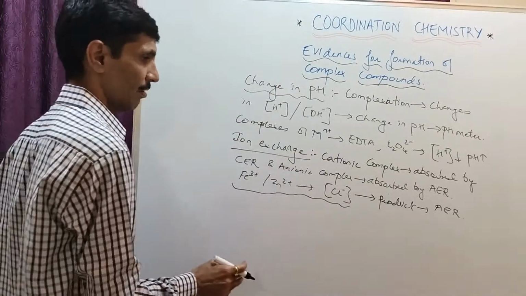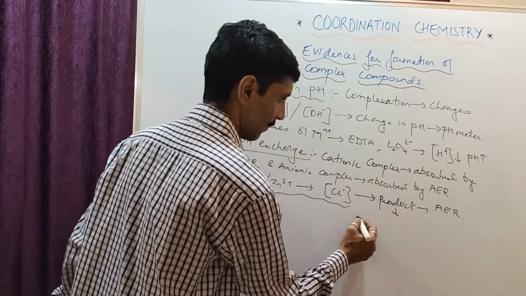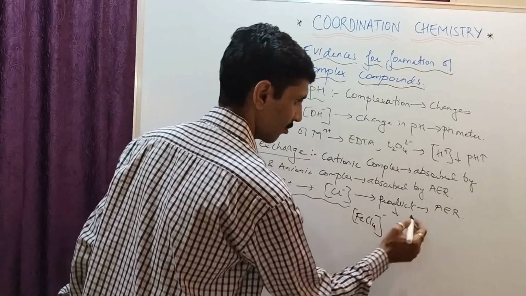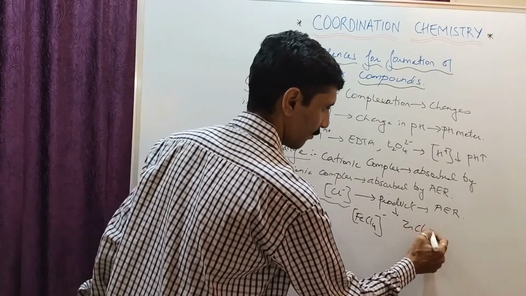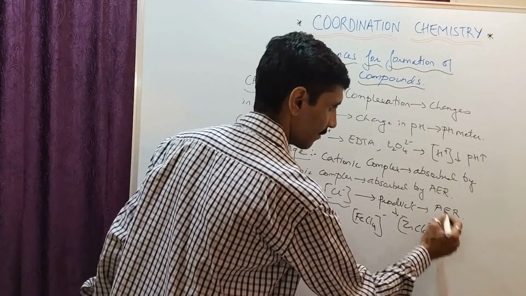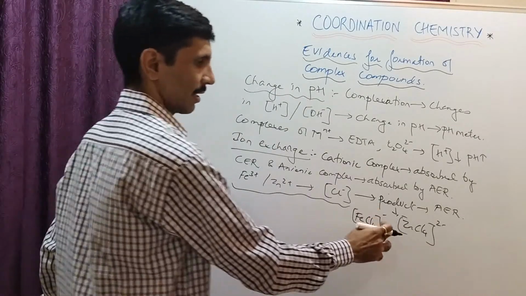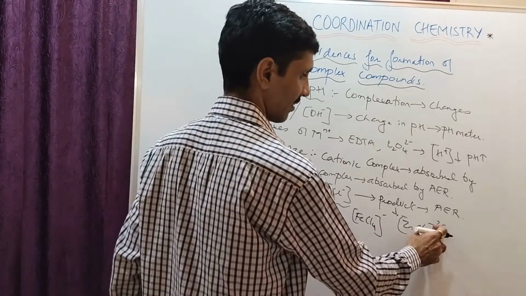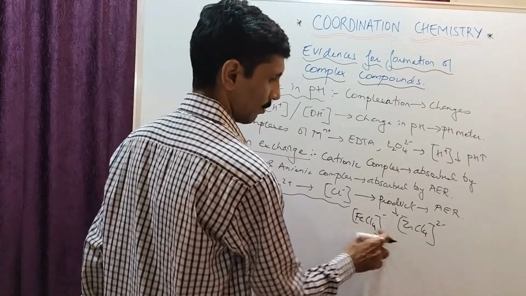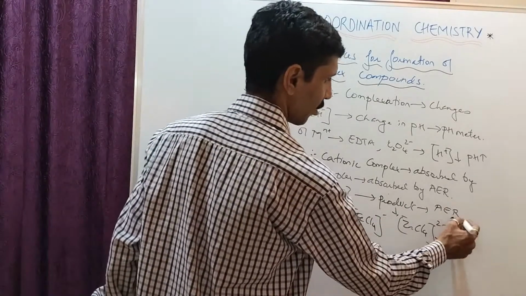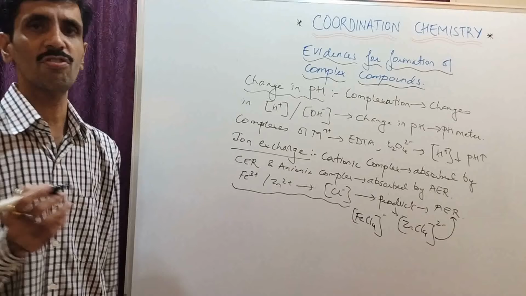I will give you the formula also. The product which is going to be formed is going to be FeCl4 with a negative charge and it can be ZnCl4 with a 2 negative charge. यहाँ पे Fe का चार्ज +3 है, so overall charge is -1. यहाँ पर जिंक का चार्ज is +2, तो overall charge is -2. तो आप देख सकते हो both of them are anionic complex and therefore they are going to be absorbed by the anion exchange region.